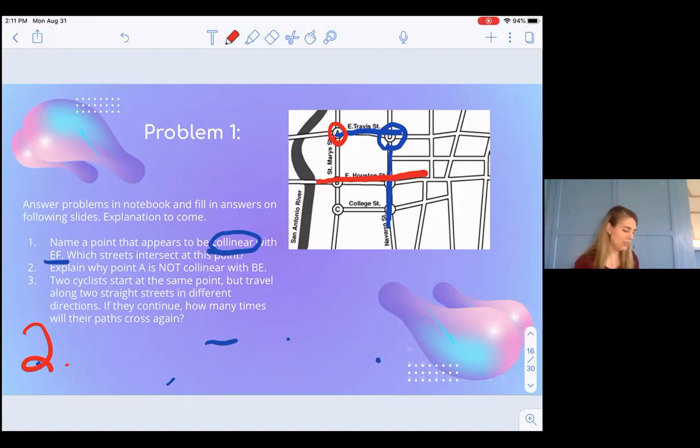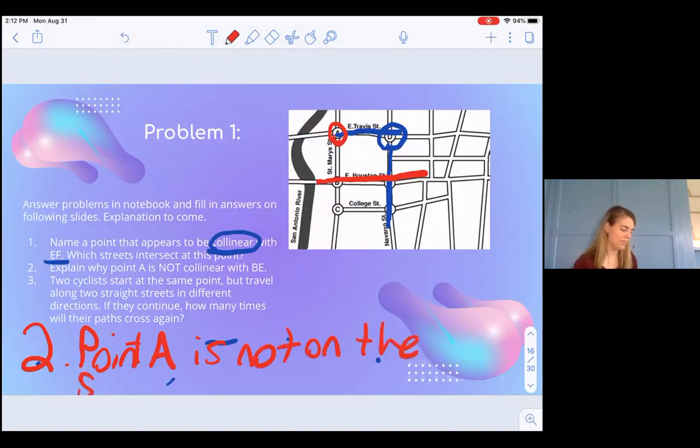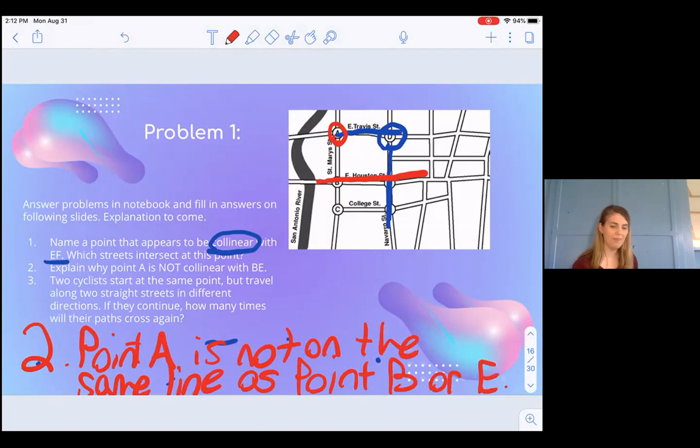I would say this by saying that point A is not on the same line as point B or point E. And this answer might seem really straightforward. You might be going, well, duh. And I hope that you are, because these definitions should feel really straightforward.